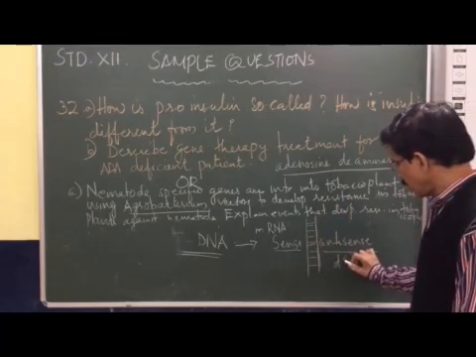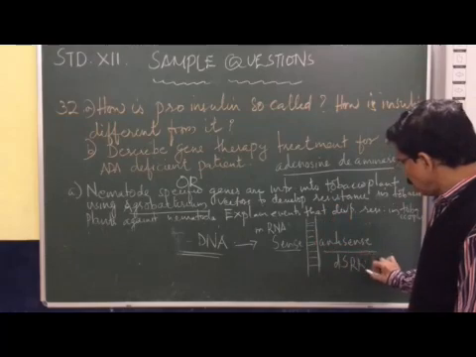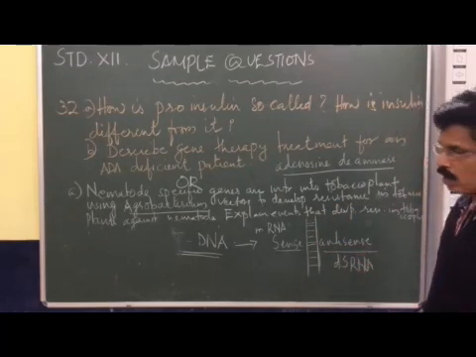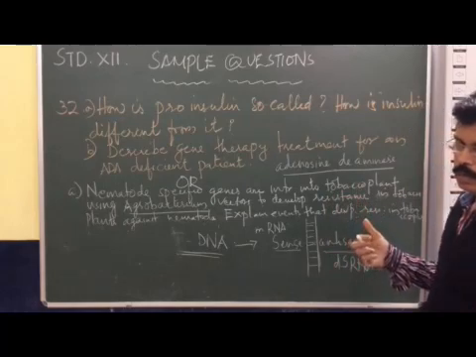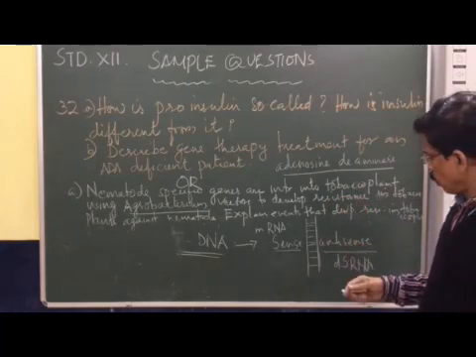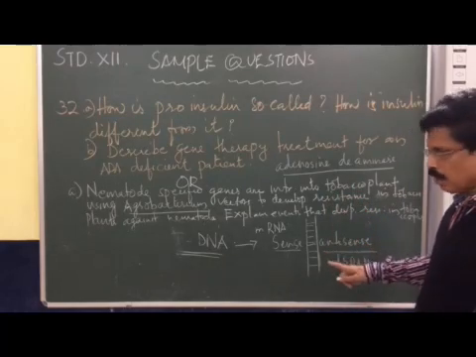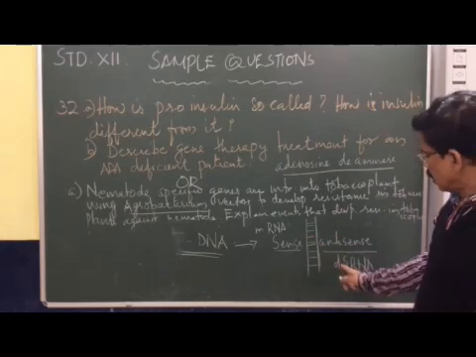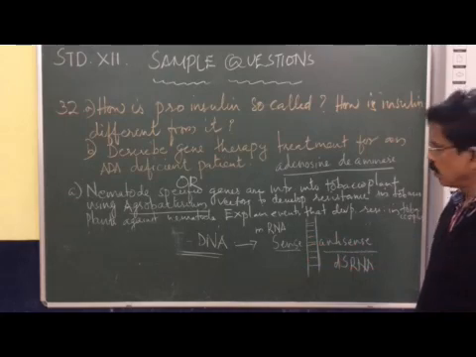This double-stranded RNA cannot translate into protein. This protein causes the tumor. So when the RNAs are complementary to each other, they become double-stranded RNA, and this double-stranded RNA cannot translate into protein, or they produce a defective protein.